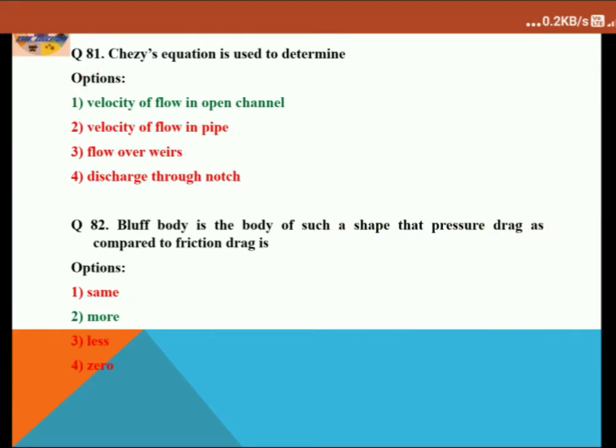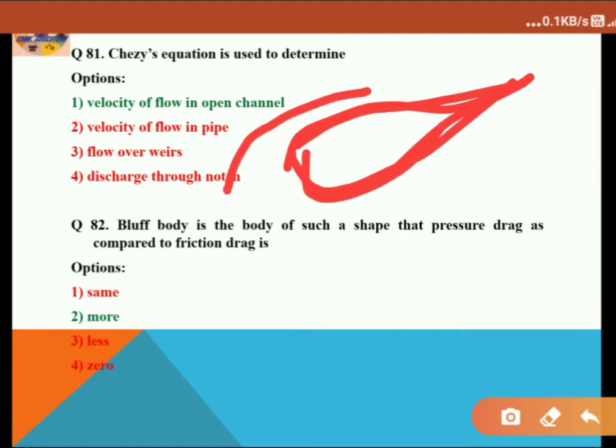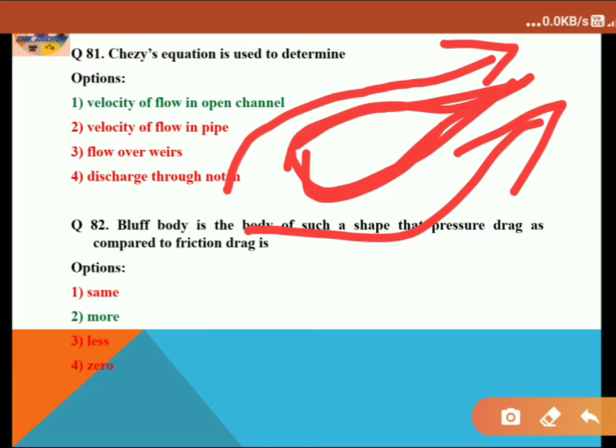82. A bluff body is a body of such a shape that pressure drag as compared to friction drag... First you have to know what a bluff body is and what an aerodynamic or streamlined body is. This type of body is an aerodynamic or streamlined body, as the shape of the body favors the flow of the stream, that is a streamlined body. And this type of body is a bluff body.